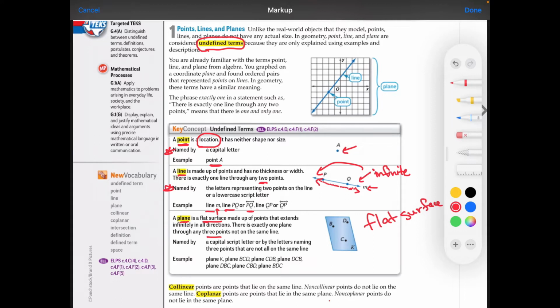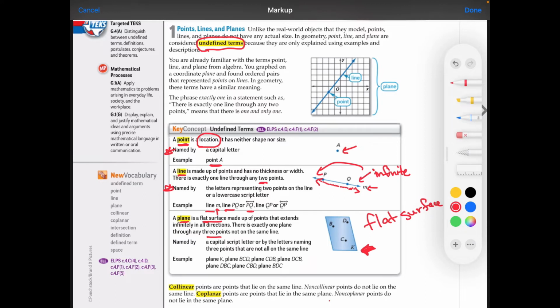Lastly, how do we name a plane? It's kind of similar to lines, except we don't draw a line on top of the letters, and we have to use at least 3 letters. So just like we named the line with a lowercase m, we can name this plane with a capital script letter, because it's kind of slanted, like a slanted letter.